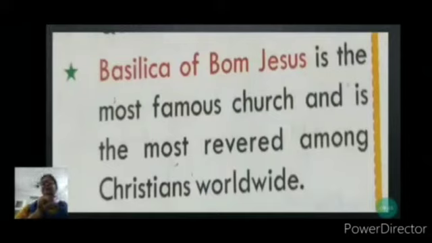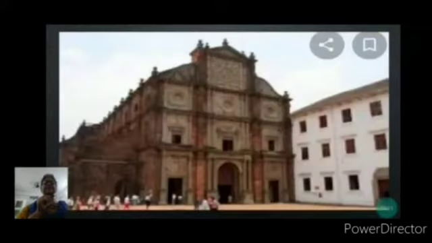They landed for the first time in Goa, and from there they started business in our country, and there they built their church also. This church is known as Bom Jesus Church, and it is famous worldwide among Christians. See the picture of Basilica of Bom Jesus, and the same picture is given in your book.